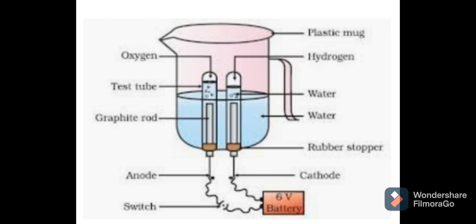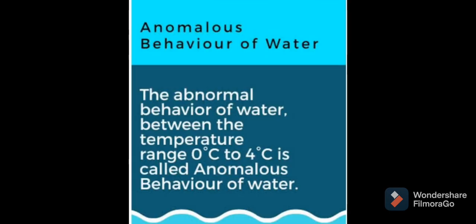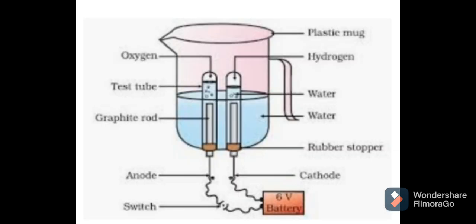So in a battery, the positive end is called the anode and the negative end is called the cathode. As hydrogen is positively charged, it moves towards the cathode, and oxygen is negatively charged, it moves towards the anode. This is electrolysis of water. I hope you got all points related to anomalous expansion, electrolysis and surface tension.